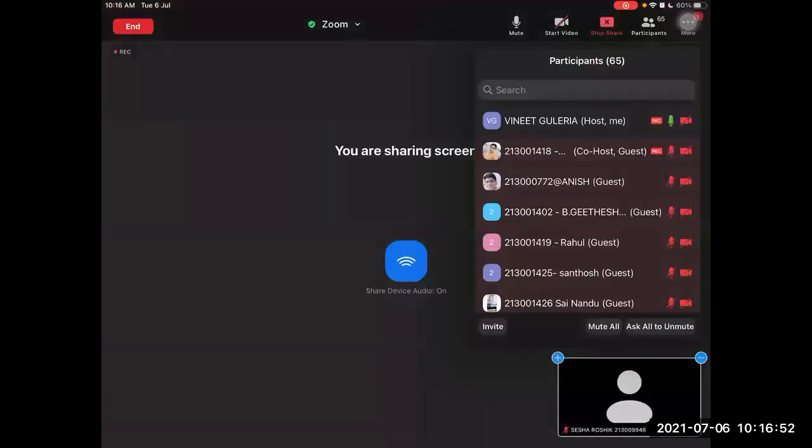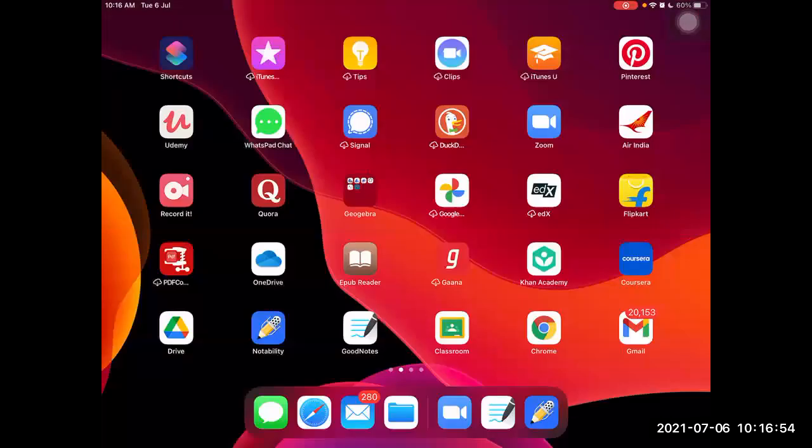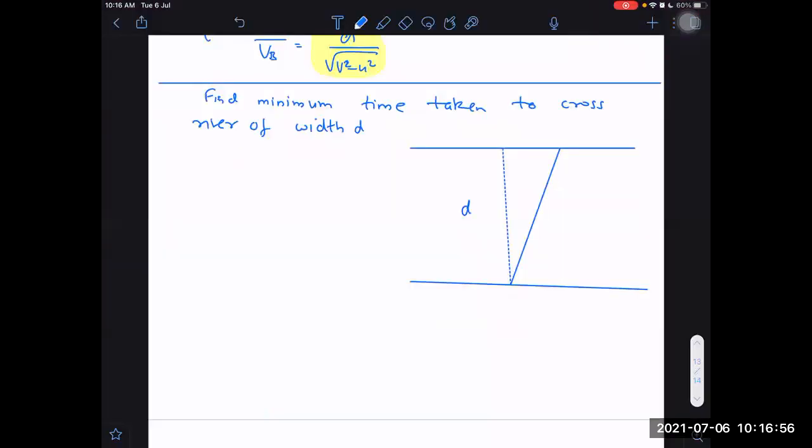Are you there? Yes, sir. They have not given the condition that we have to move perpendicularly. We may move along another line also, but we have to choose that path which finally gives us the minimum time taken to cross the river. I don't know which path that is. That may be some other path. Maybe this side.